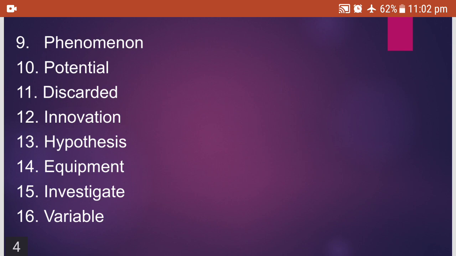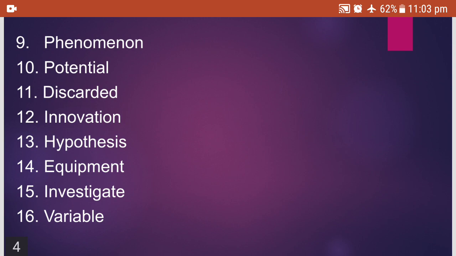Innovation. Innovation, introducing the new methods. Hypothesis. Hypothesis, the possible answer. Equipment. Equipment, apparatus.